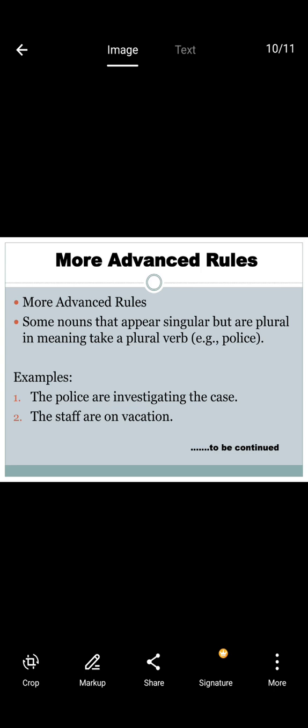These are some examples I have given to clarify the subject-verb agreement. Dear students, in the next session we will discuss more examples on subject-verb agreement.